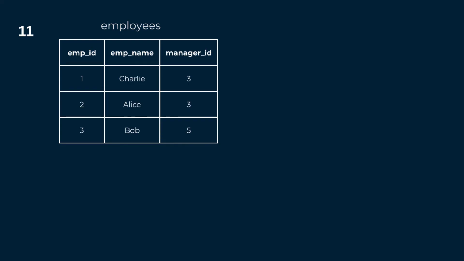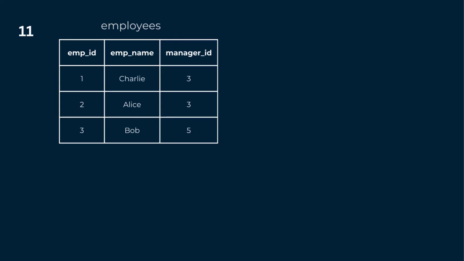Now let us consider a scenario in which we want to find who is the manager of Charlie. Now if we can see, Charlie has a manager ID of 3. That means the manager of Charlie has an employee ID of 3. And from the same table itself I can see in the third row that Bob has the same employee ID. So in that way I can conclude that Bob is the manager of Charlie.